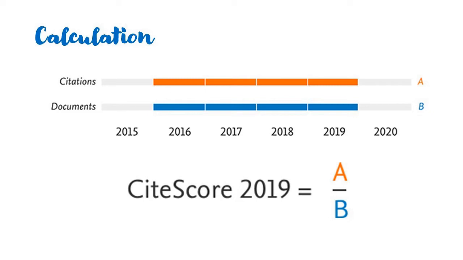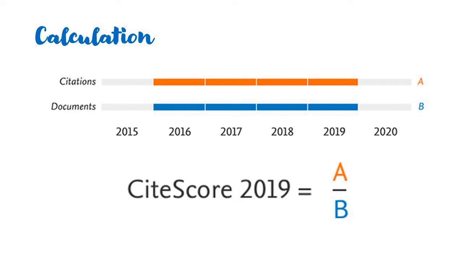The sum of these citations becomes A, and the sum of the documents published during these 4 years, 2016, 2017, 2018 and 2019, becomes B, the denominator. Now A divided by B becomes the CiteScore for the year 2019, the last year out of these 4 years. That is how CiteScore is calculated.